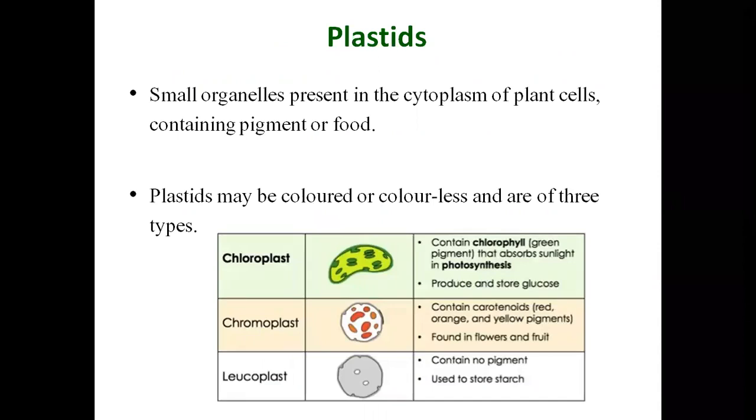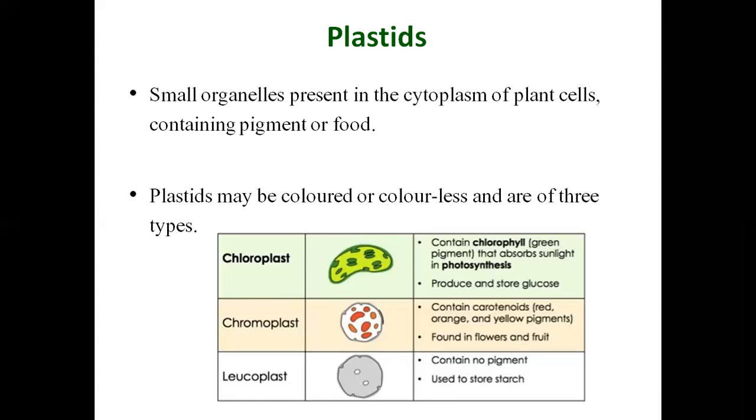So the plastids are small organelles present in the cytoplasm of plant cell containing pigments or food. On the basis of color or food storage, they are basically divided into three types. First one is the chloroplast, second one is the chromoplast, and third one is the leucoplast. The chloroplast contains chlorophylls, which is green in pigment that absorbs sunlight in photosynthesis and produces and stores